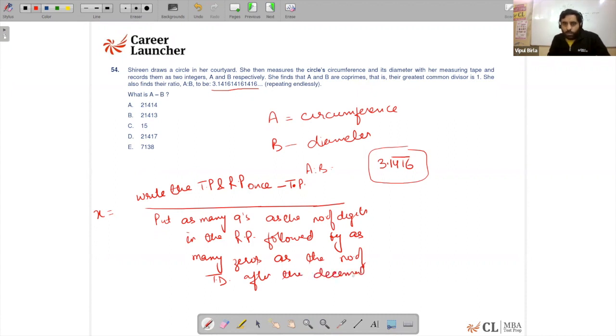So the formula, I mean the statement, is a little on the higher side in terms of the number of words, but it is very simple.